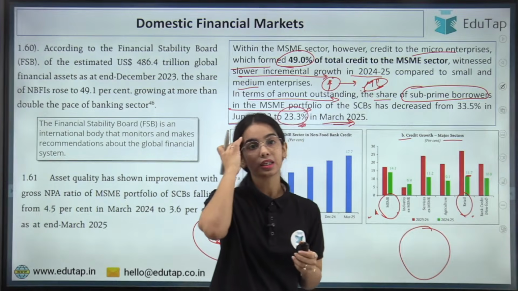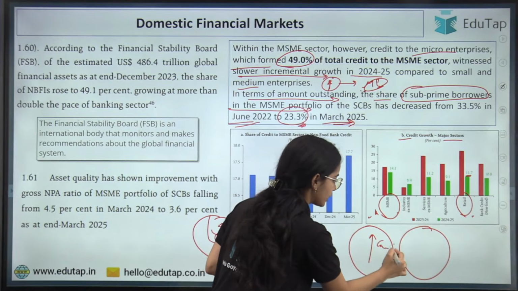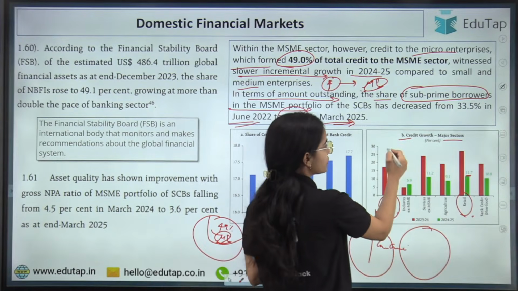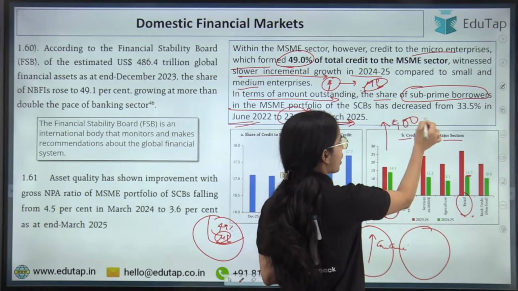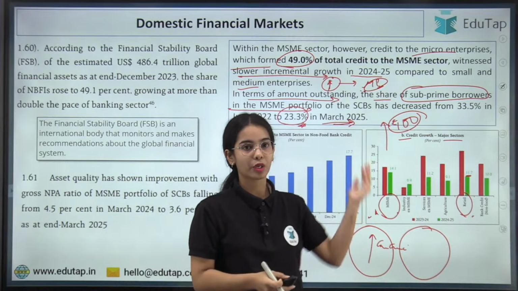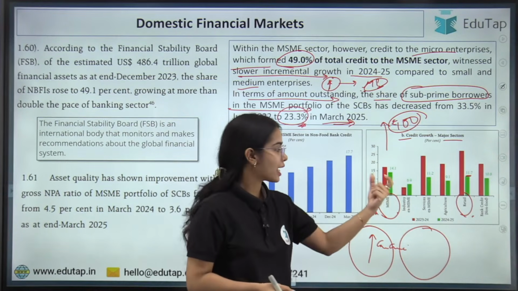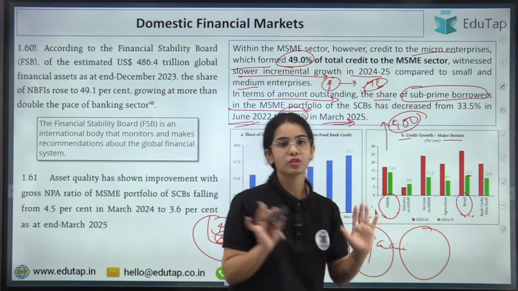Okay, so basically the total growth of the credit. So let's say the loans have increased by 100 rupees. So out of the increase that has happened or the growth that has happened in the credit, the highest chunk has gone to the MSME and the retail segment. Okay, so this is the idea.